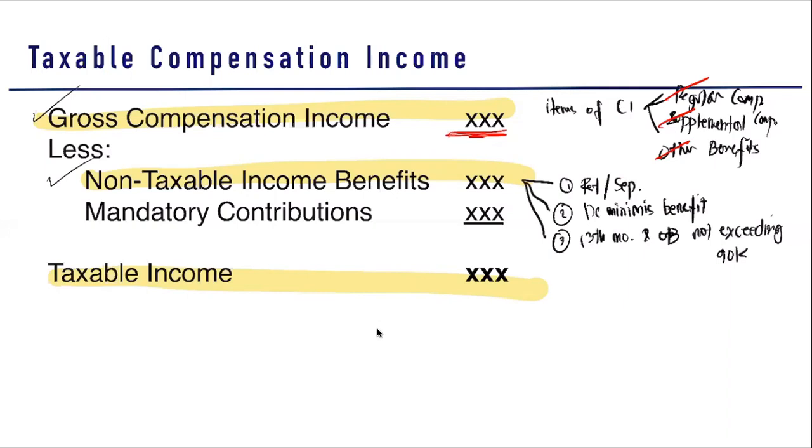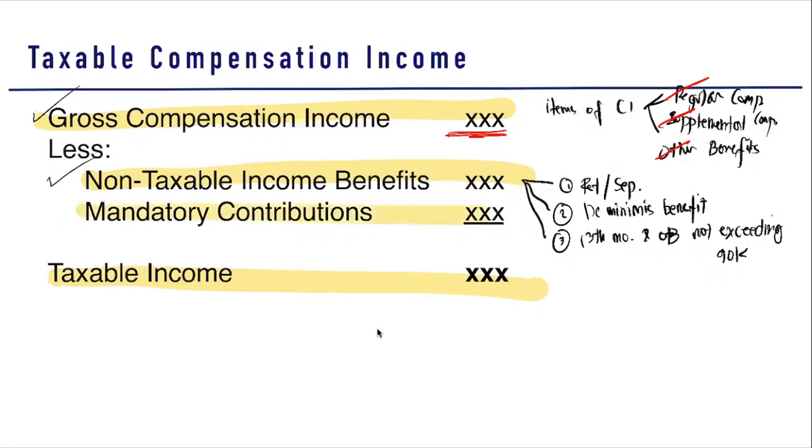And then we have your 13th month pay and other benefits not exceeding 90,000. So this number three is easier to understand later as compared to the first and the second one. But overall, compensation income is way easier to understand compared to the other topics. I hope we will appreciate more the taxation of our compensation income, since most individuals get their income through compensation, so you need to know how to tax that compensation.